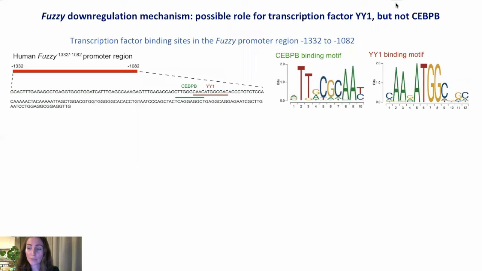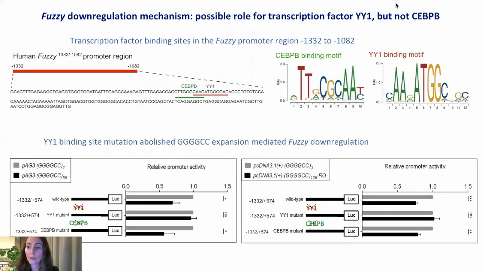Using the PROMO and JASPAR databases, we identified transcription factors that could be involved. The responsive sequence in the fuzzy promoter contains binding sites for the transcription factors YY1 and CEBPB. Mutating the YY1 binding site abolished the repeat expansion-mediated fuzzy downregulation, implicating this transcription factor in the mechanism. This is reproduced with the RNA-only constructs.